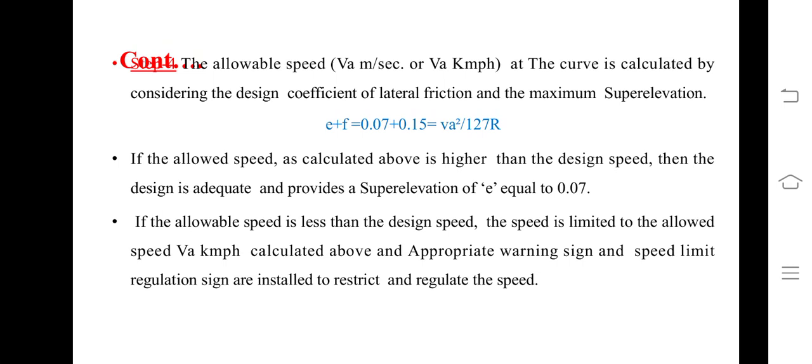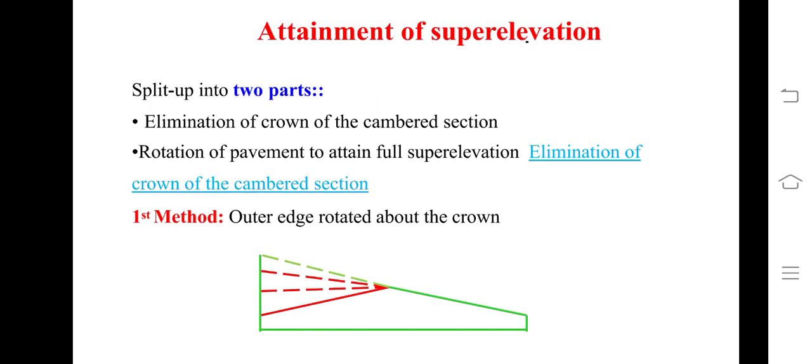Now if the allowable speed as calculated above is higher than the design speed, then the design is adequate and provide a super elevation of e equal to 0.07. If the allowable speed is less than the design speed, the speed is limited to the allowed speed of Va kmph calculated above, and appropriate warning signs and speed limit regulation signs are installed to restrict and regulate the speed.